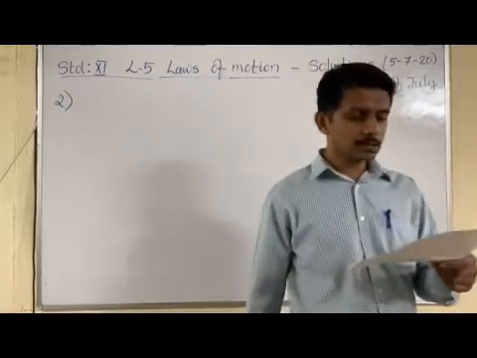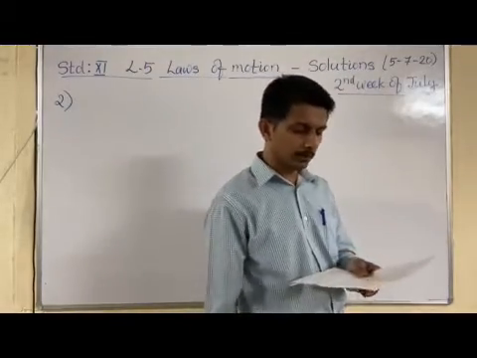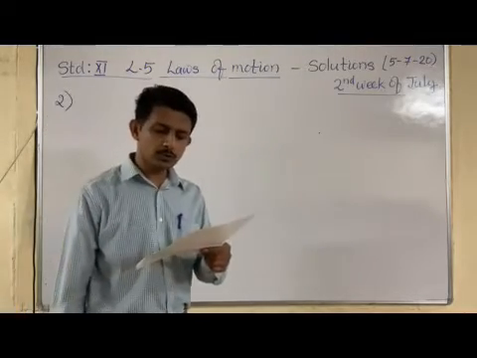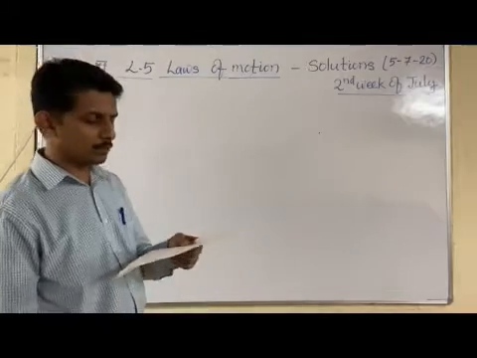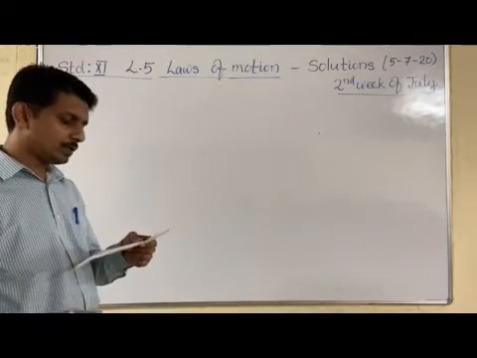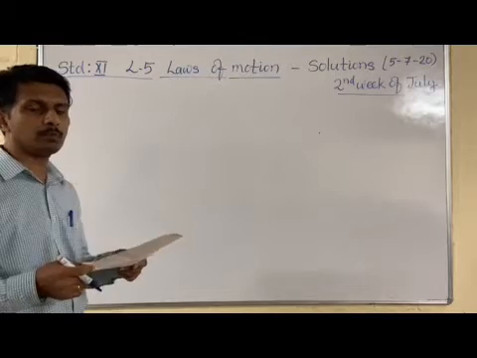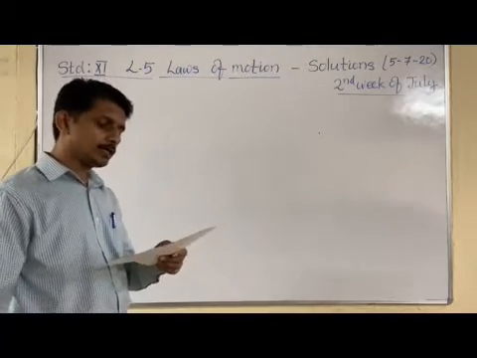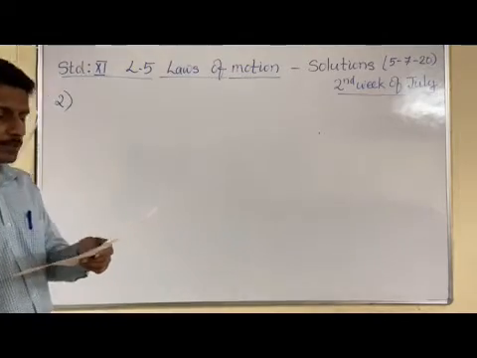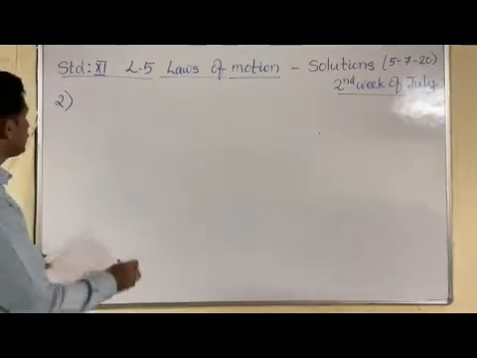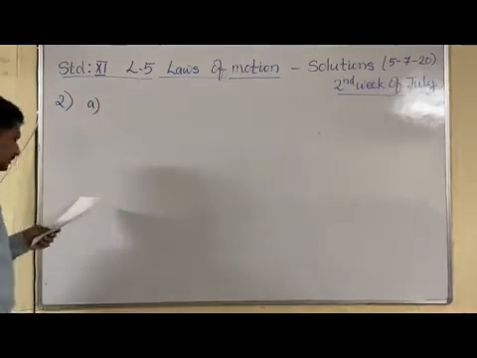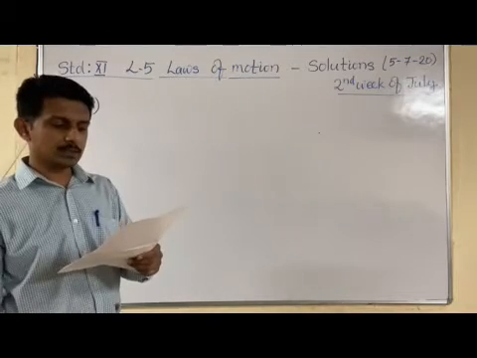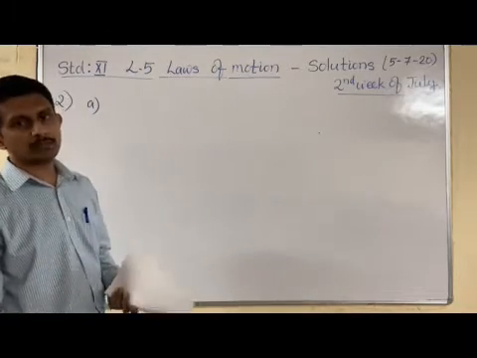A pebble of mass 0.05 kilogram is thrown vertically upward. Give the direction and magnitude of the net force on the pebble during the upward motion, during the downward motion, and at the highest point when it is momentarily at rest. First, during the upward motion, what are the magnitude and direction of the net force?